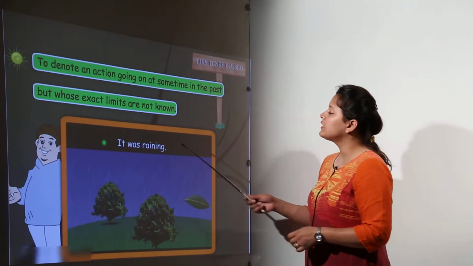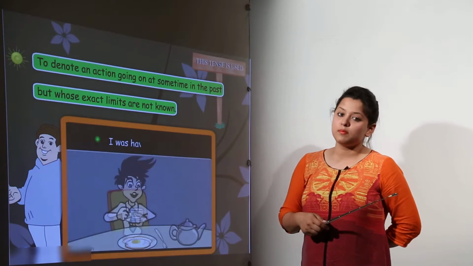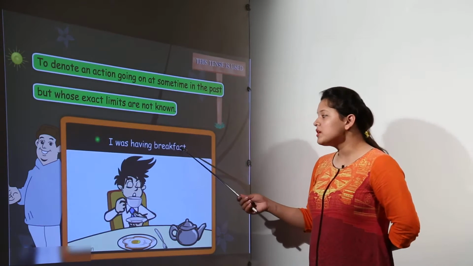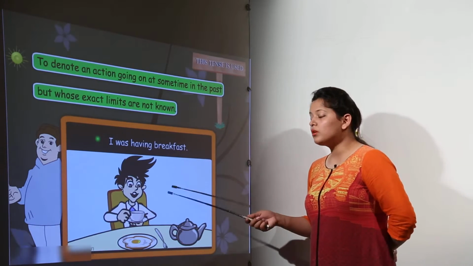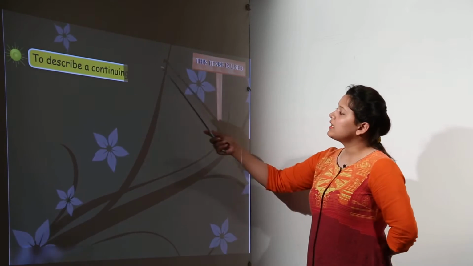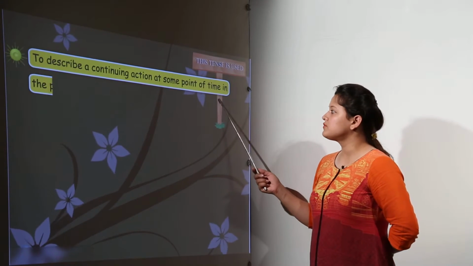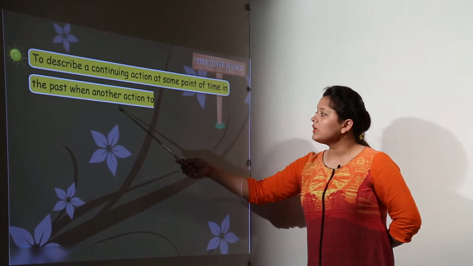For example, we can have it was raining. It was raining earlier in the past, right? I was having breakfast, but we do not know up till what time it was taking place. It can be used to describe a continuing action at some point of time in the past when another action had taken place.